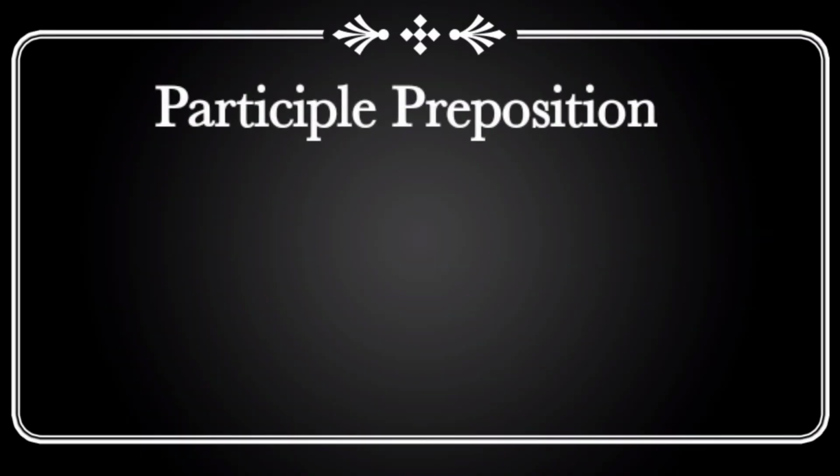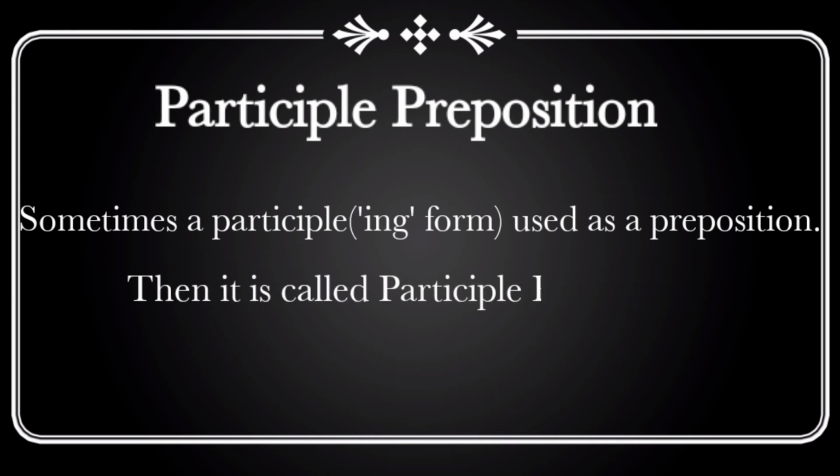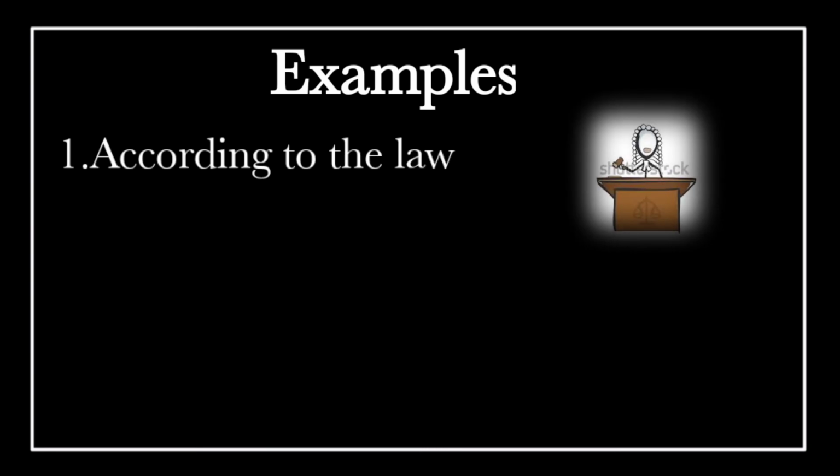Participle preposition. Participle means an ing form word. So sometimes a participle, an ing form, is used as a preposition, then it is called a participle preposition. Example: according to the law. In this sentence, according is here a participle preposition. Before the noun we are using according, so that it is a participle preposition.